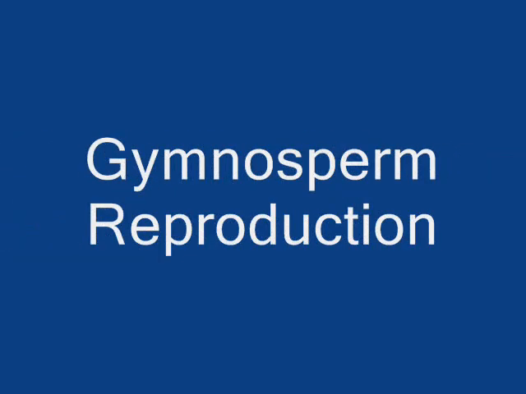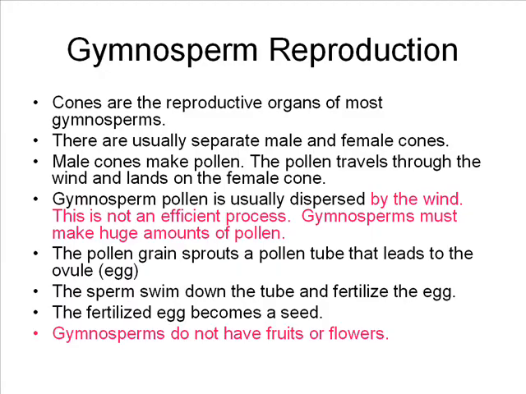Cones are the reproductive organs of most gymnosperms. There are usually separate male and female cones on most conifers. Male cones make pollen, which is essentially gymnosperm sperm inside a protective waterproof coat. The pollen travels through the wind and lands on the female cone. This is not a very efficient process, and therefore gymnosperms must make huge amounts of pollen to ensure that reproduction happens. The pollen grain eventually lands on a female cone and sprouts a pollen tube that leads to the ovule.